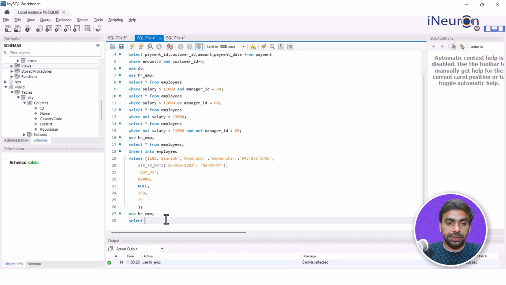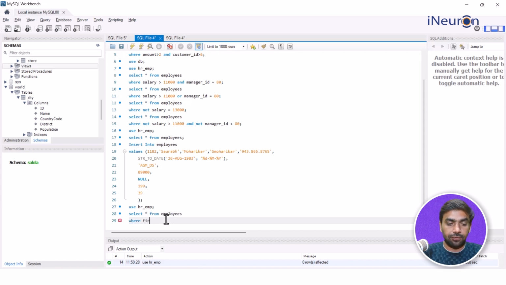Now I want to go for SELECT * FROM employees WHERE first_name. If I wanted a specific first name, I would have given WHERE first_name equal to a text, because first name will be text. But here I won't be using equal to because I don't want it to match exactly. I want to say first_name LIKE 'A%'. Semicolon.